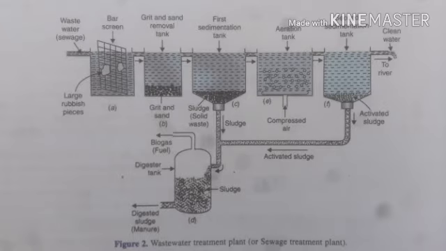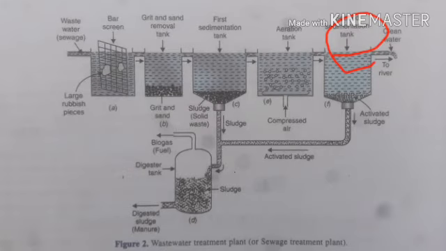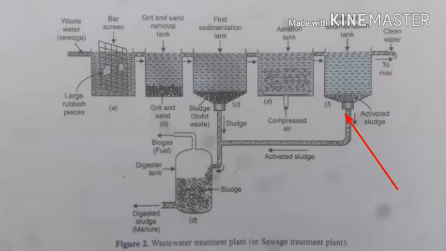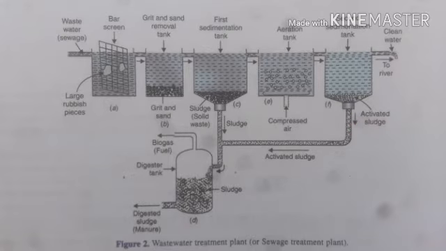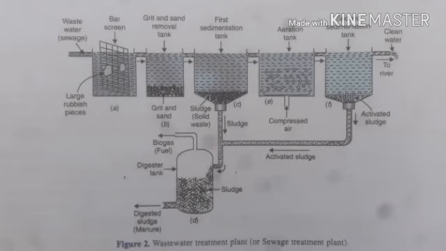Now the water is sent to the second sedimentation tank, where the microbes with a high weight and other fecal matter come to the bottom of the second sedimentation tank. So from here we can get activated sludge, because these are aerobic bacteria that settle down, and this bacteria is used to produce biogas, or otherwise it is used as biomanure.